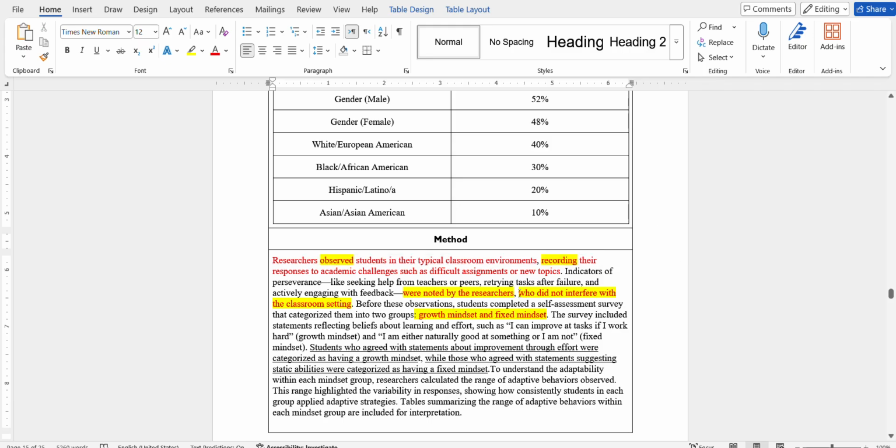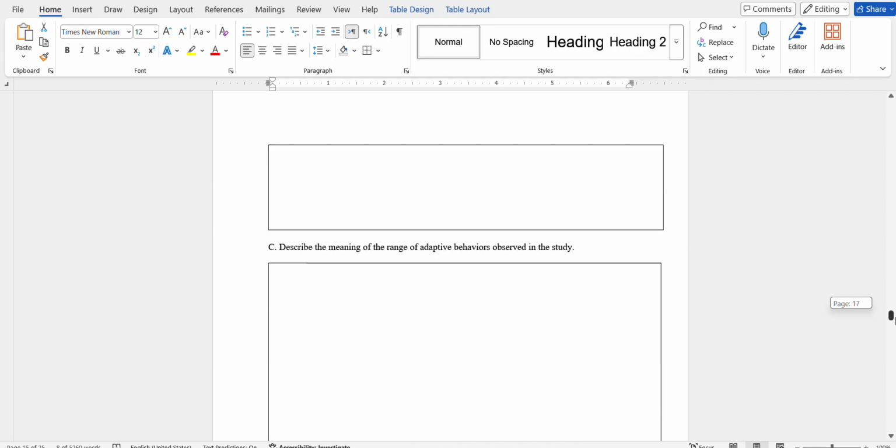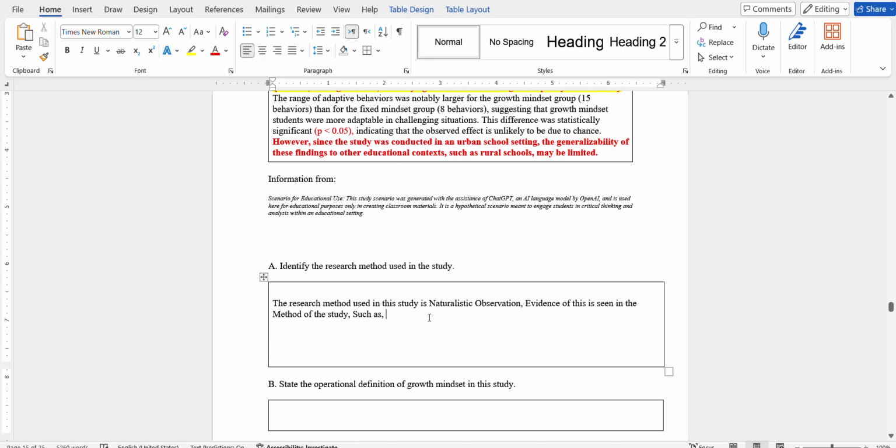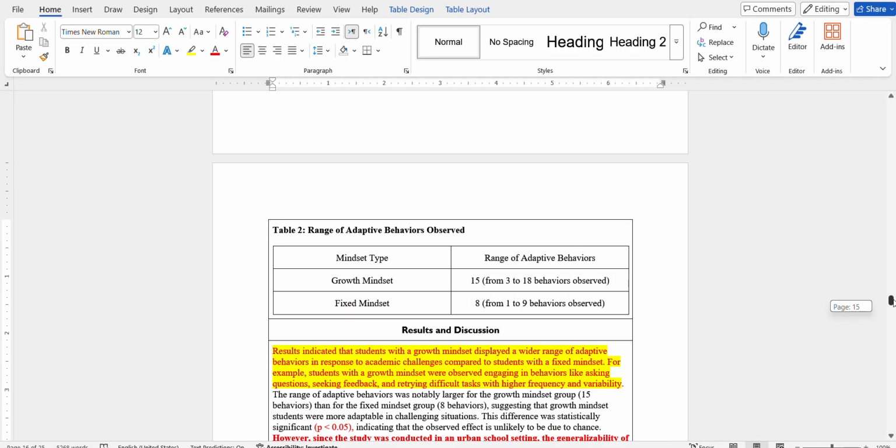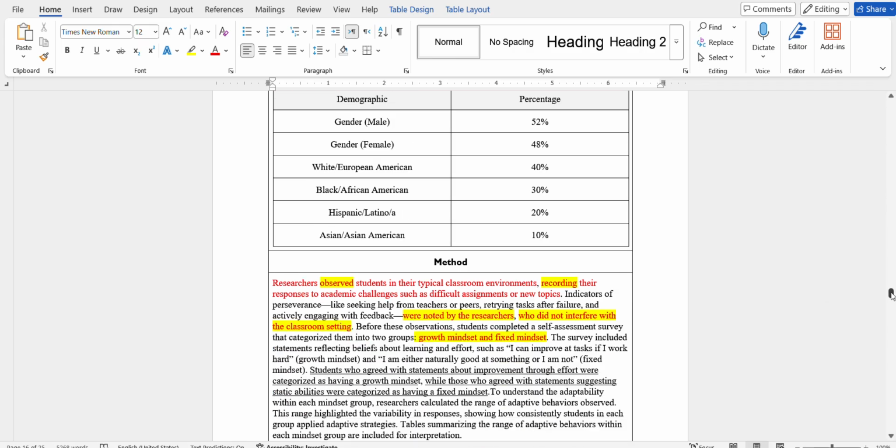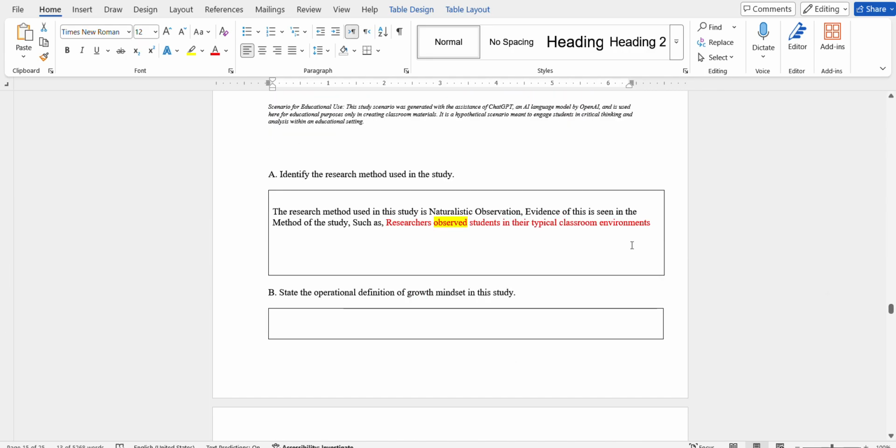Researchers observed students in their typical classroom environments. First part done. After failure, it was noted that the researcher did not interfere with the classroom setting.